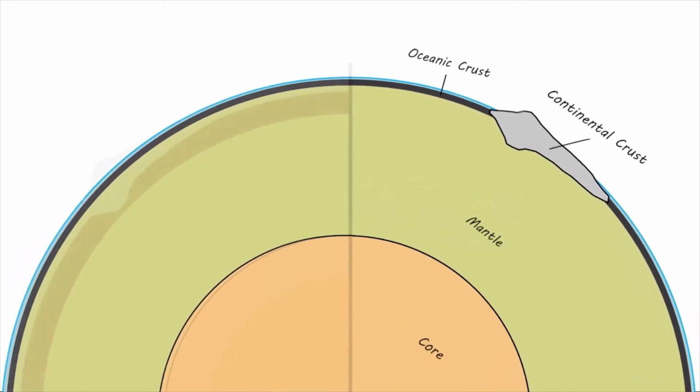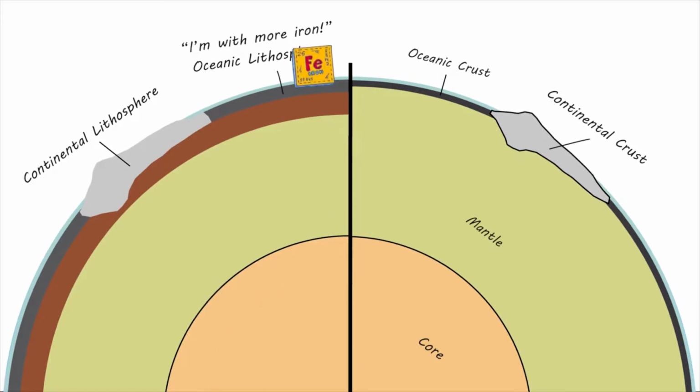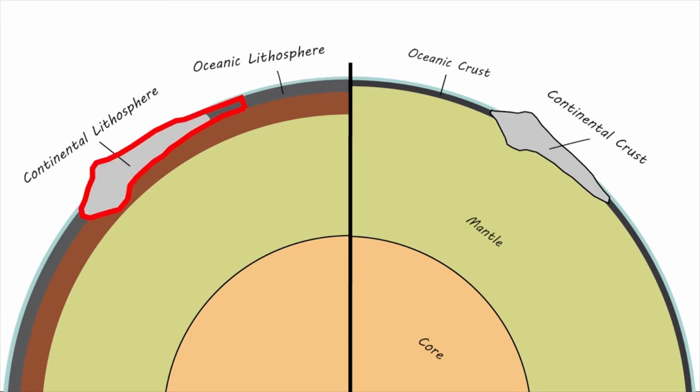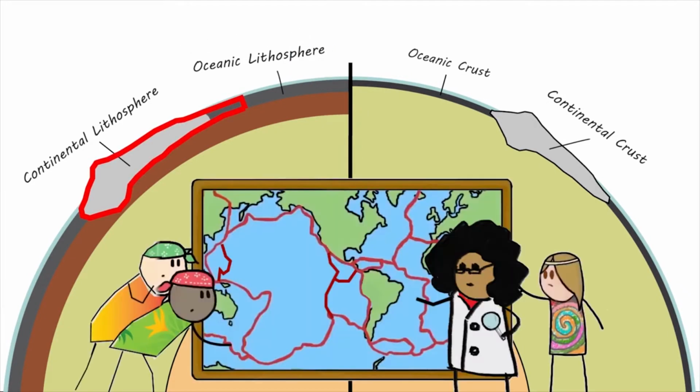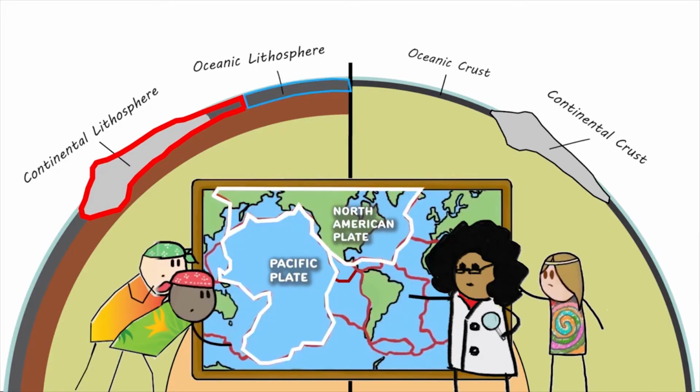Because of these two very different kinds of crust, there are two different types of lithosphere: continental and oceanic. Oceanic lithosphere is more dense than continental lithosphere because its crust contains minerals with more heavy elements, like iron. A single plate can also be made of partly oceanic and partly continental lithosphere, such as the North American plate. A plate can also be entirely oceanic, such as the biggest one, the Pacific Plate.